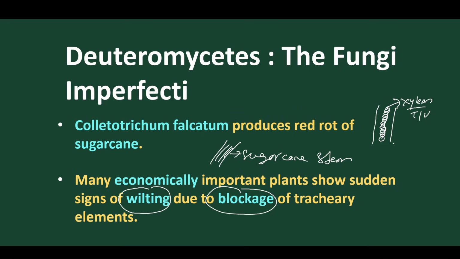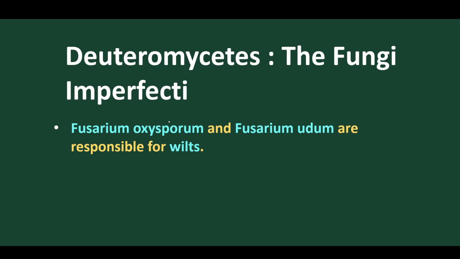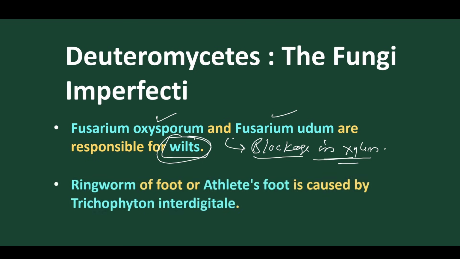Got it clear? And we find this Deuteromycetes, that is one species that is called Fusarium oxysporum and Fusarium udum, that causes the main wilt, and these two fungi cause blockage in xylem. They cause blockage in xylem because the hypha penetrate into the vascular bundle, causing blockage in the xylem that causes wilting in this group of plants.